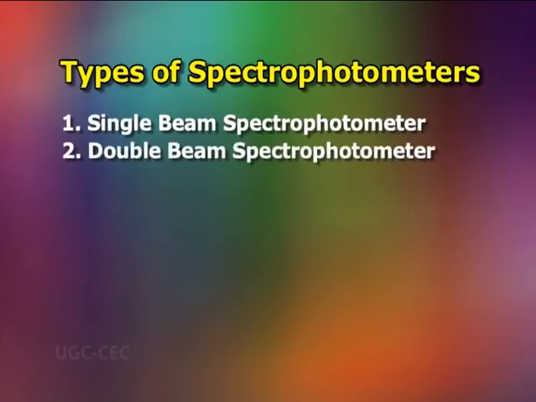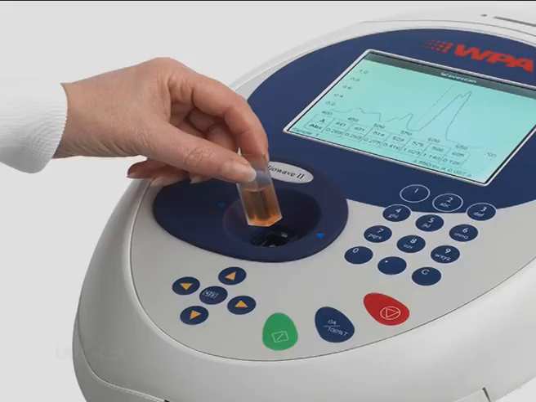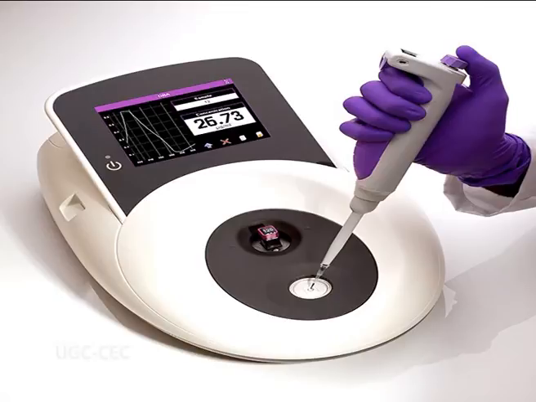Number 2, double beam spectrophotometer. In this type, the light source is split into two separate beams before it reaches the sample. Of these two lights, one passes through the sample and the second one is used for reference. This offers the advantage of taking the reference reading along with the sample reading.